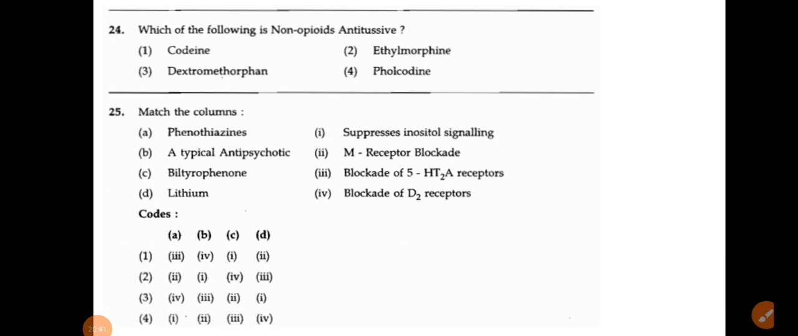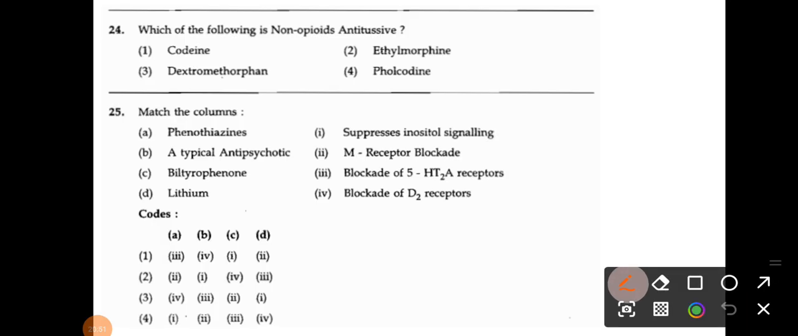So which of the following is a non-opioid antitussive? Okay, so codeine, ethylmorphine, dextromethorphan, and pholcodine. So question number 24, the correct answer is option number 3, because codeine, pholcodine, and ethylmorphine are opioid antitussives, but dextromethorphan is not. Okay, so that's why option number 3 is correct.